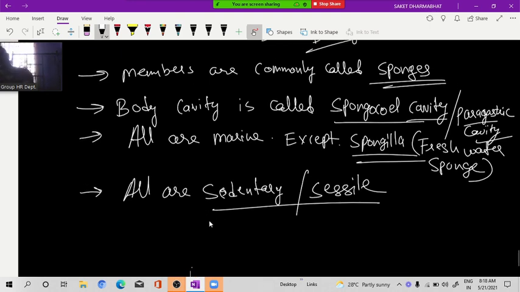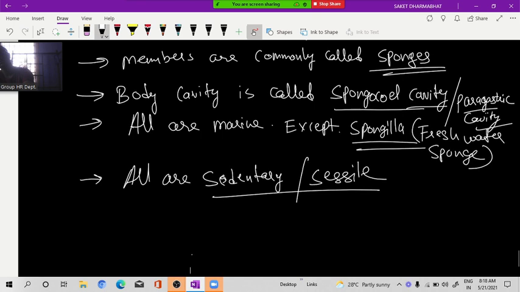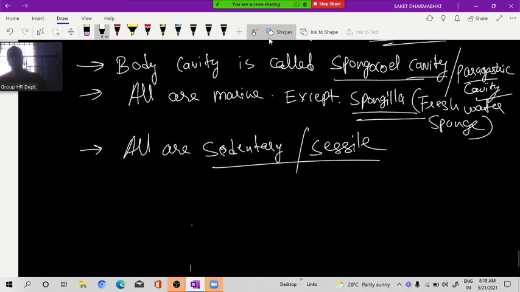All are sessile. No one is free living. But their asexual form is free living. I will tell after that. Gemmules are found in freshwater sponges only. We will discuss that afterward.